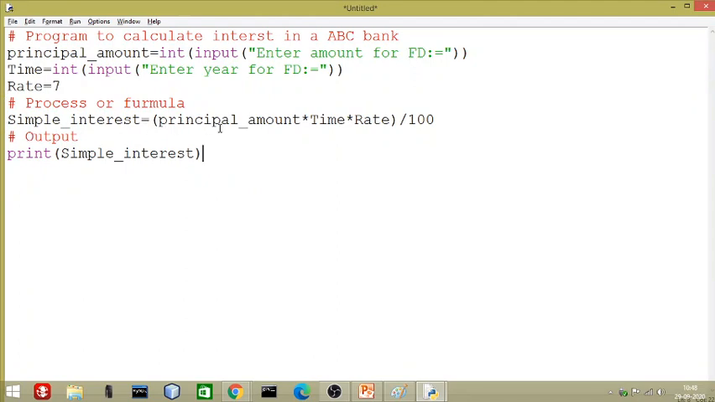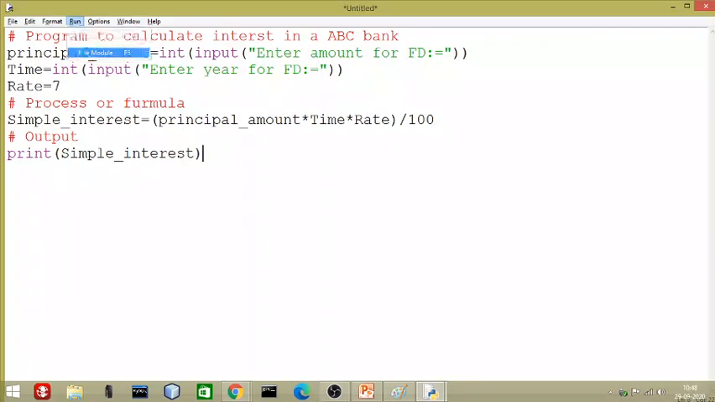So PRINCIPAL, AMOUNT. Okay, everything is okay, time is okay, and rate is also okay. And finally simple interest and simple interest. Now our program is ready. Now we will go for the run.